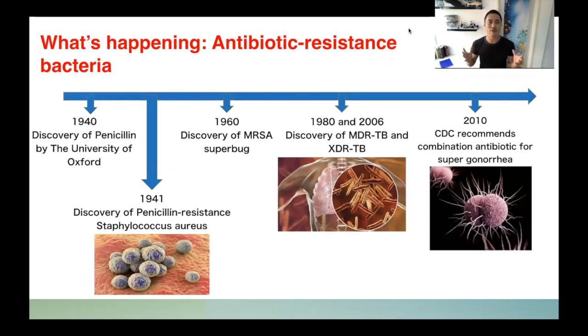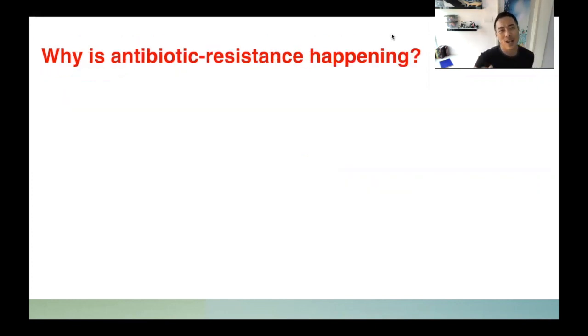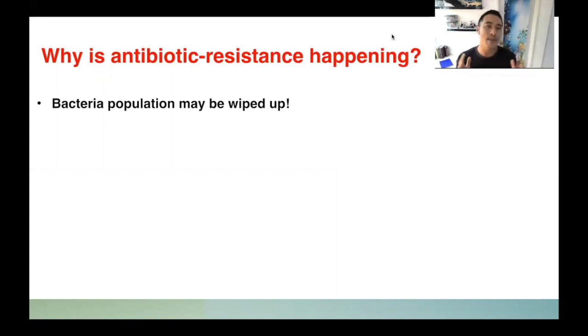Since the first discovery of penicillin in the 1940s, there have been a lot of cases of antibiotic-resistant bacteria being reported. For example, MRSA, multi-drug-resistant TB, and also the most recent one, superbug gonorrhea. Then you would ask, why is antibiotic resistance happening? Is it necessary though? Well, let's imagine this.